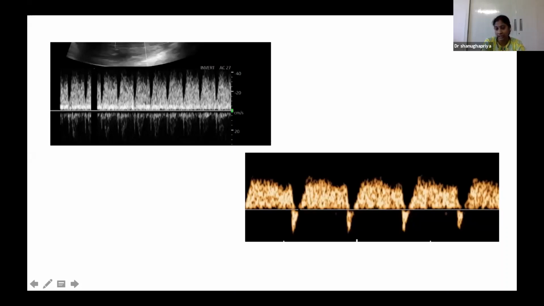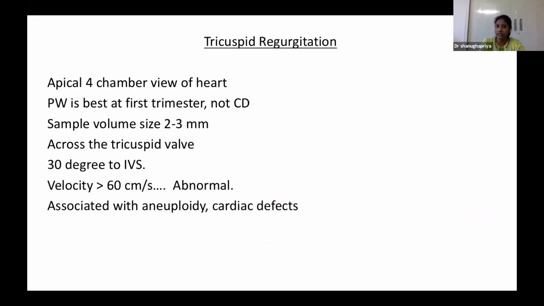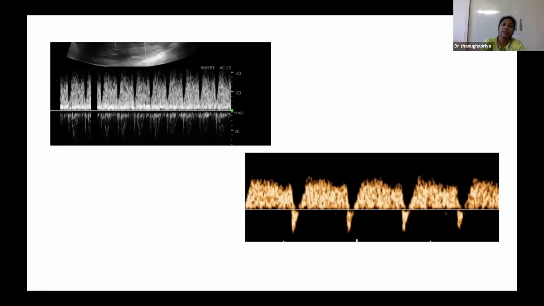This is important because we don't see any other added flow. This shows only the ductus venosus flow and the reversal of A wave. So it's a marker of aneuploidy or a cardiac defect. If we see increased NT with tricuspid regurgitation, with the reversal of A wave, we should increase the suspicion, and the risk is also increased.